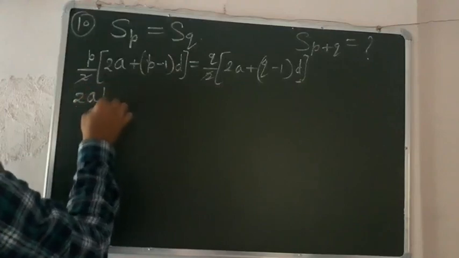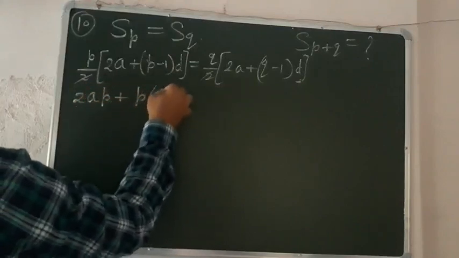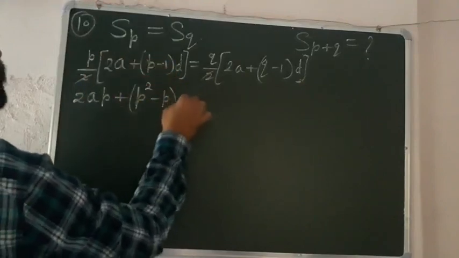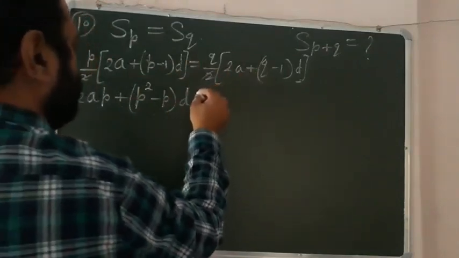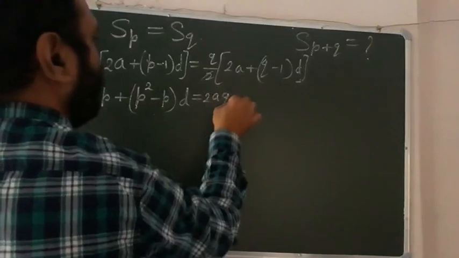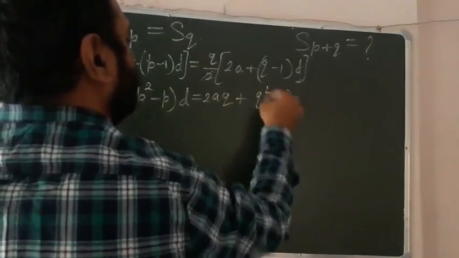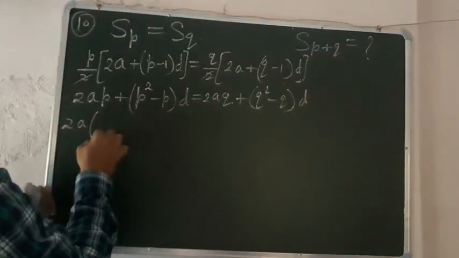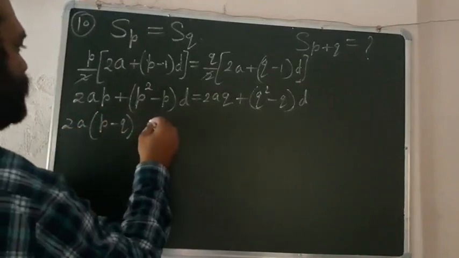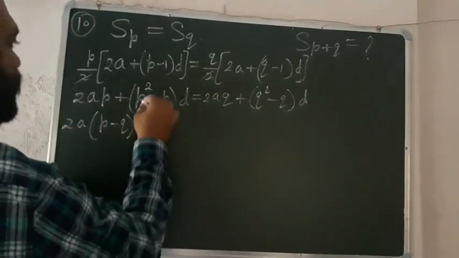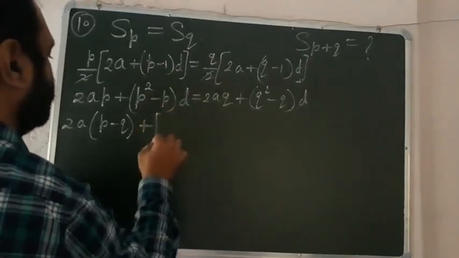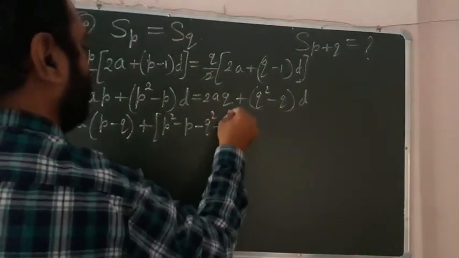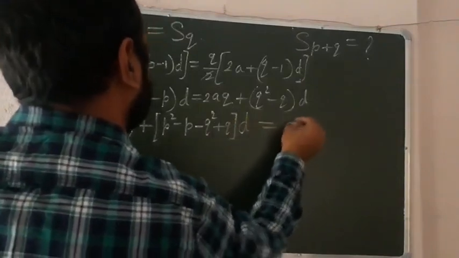So it becomes 2ap plus p into p minus 1, that is p square minus p, into d, okay ji, is equal to 2aq plus q square minus q into d. So we bring these here and we get 2a p minus q, okay ji, plus, when you simplify this, the value left is p square minus p minus q square plus q, into d is equal to 0. Look carefully here.